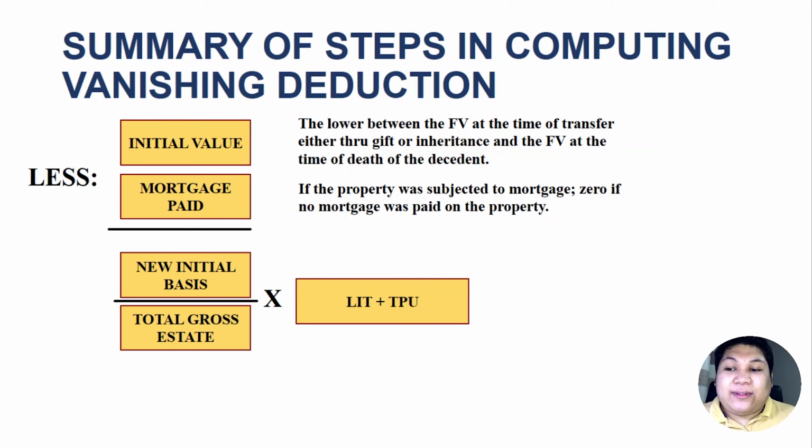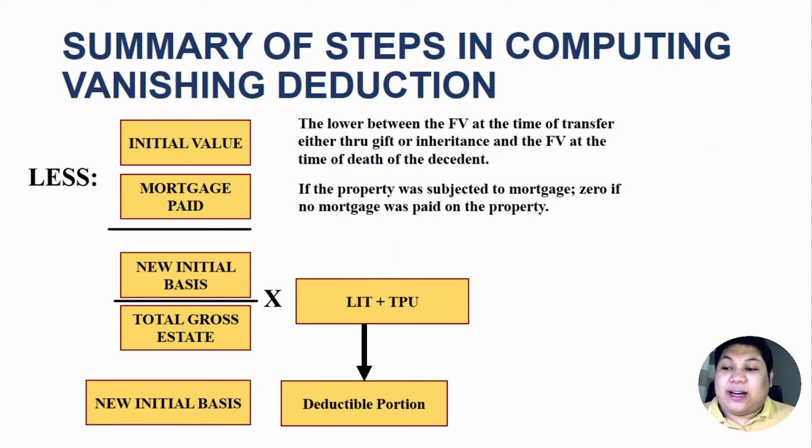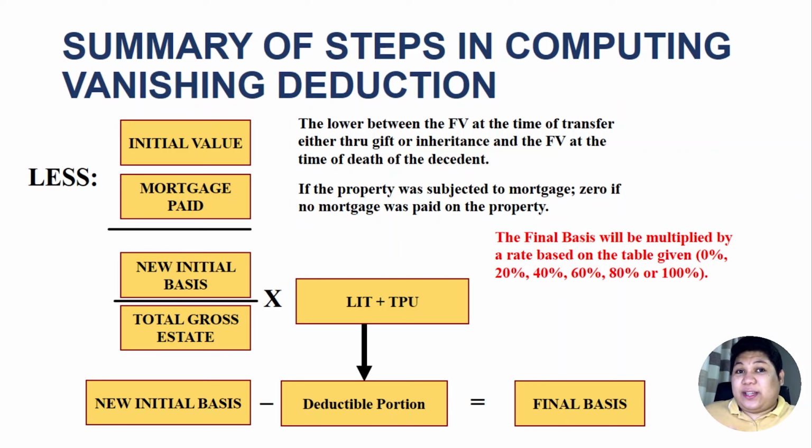And any amount derived from that will be the deductible portion, and we will use this amount to be deducted from the new initial basis. So new initial basis minus deductible portion is equal to the final basis, and the final basis will be further multiplied by the rate based on the table. Okay, whether 0, 20%, 40%, 60%, or 200%.